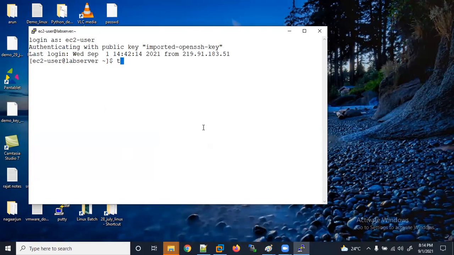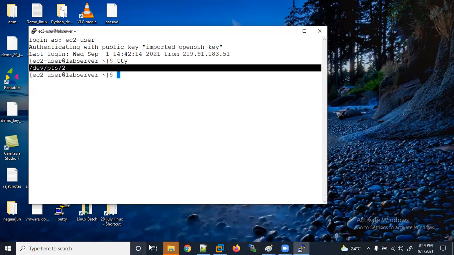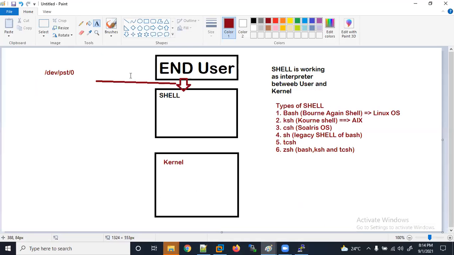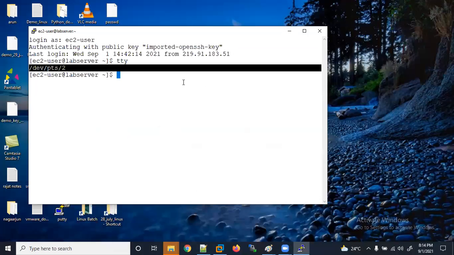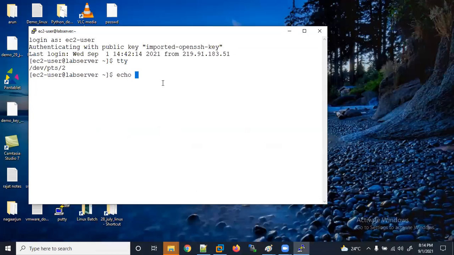First let's check the tty. It is created as terminal session 2, as I have mentioned in the diagram. So it established the session, and after that it established a shell. How can I check the shell? Please ignore today's commands, I'm not teaching any commands. Echo $SHELL. I'm using a bash shell here.